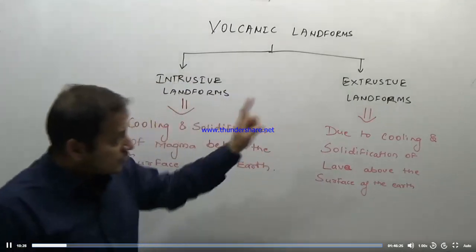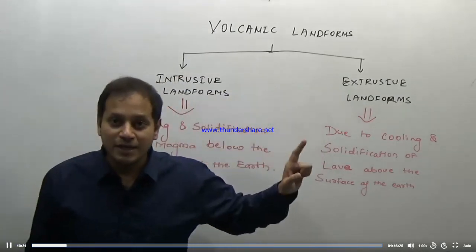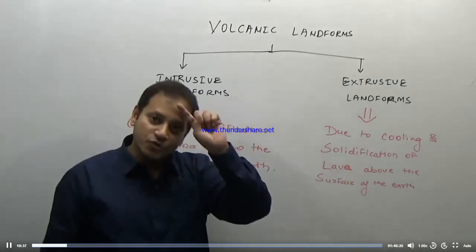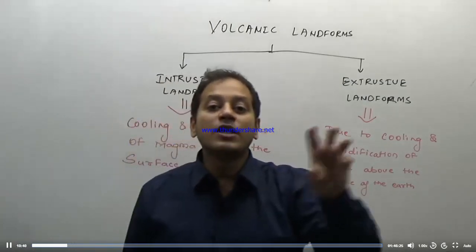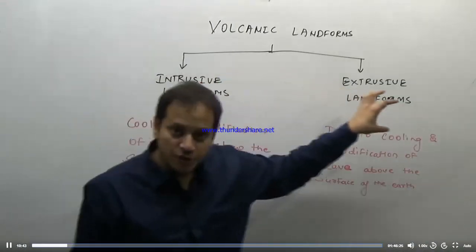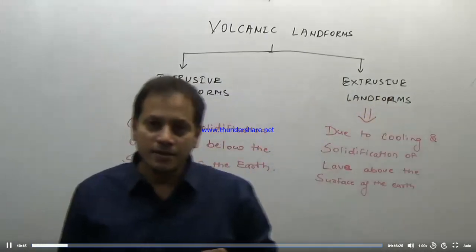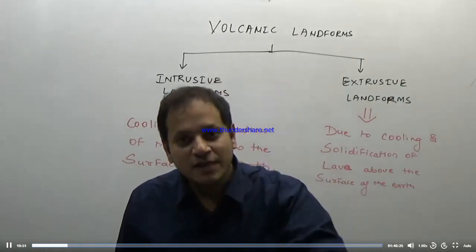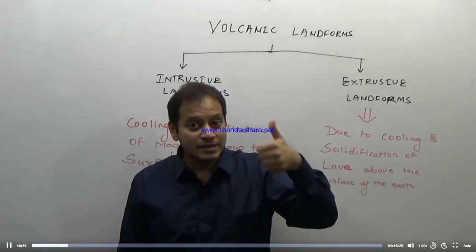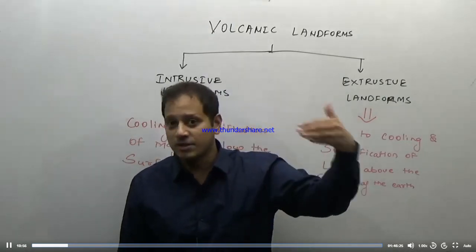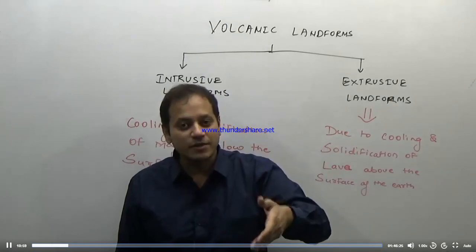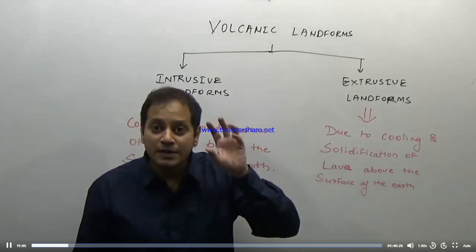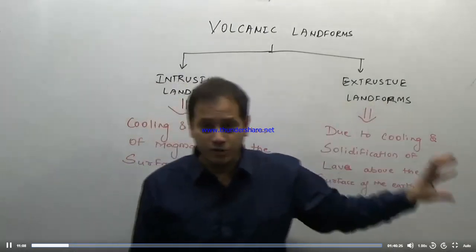So these intrusive and extrusive landforms are formed due to volcanic eruption. That means they are igneous rocks. These are also crystalline. Now if the question comes in the examination which rock is more crystalline, intrusive or extrusive, what will be your answer? Apply your logic. Where is more heat, inside the surface of the earth or outside? We have studied it is inside. Outside there is not much heat compared to inside the earth. So the landforms formed inside, the intrusive landforms, have larger crystals than the extrusive landforms.